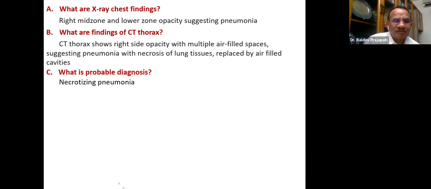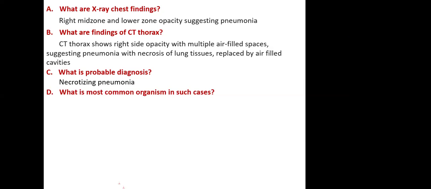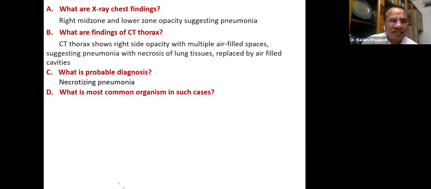Then the next question: what are the most common organisms in such cases? One answer has come: Staph aureus. Yes, right. I would put it as which organisms are known to cause necrotizing pneumonia, with destruction of the lung tissues and complications. It may even result in lung abscess.